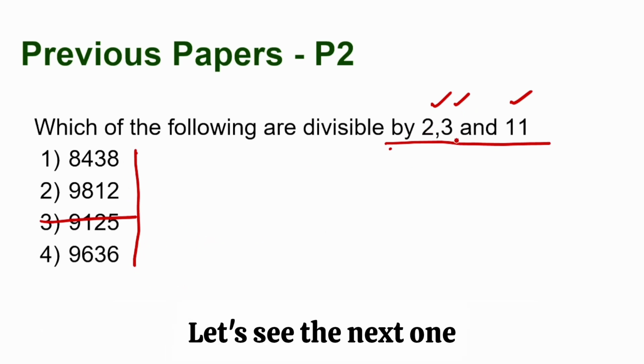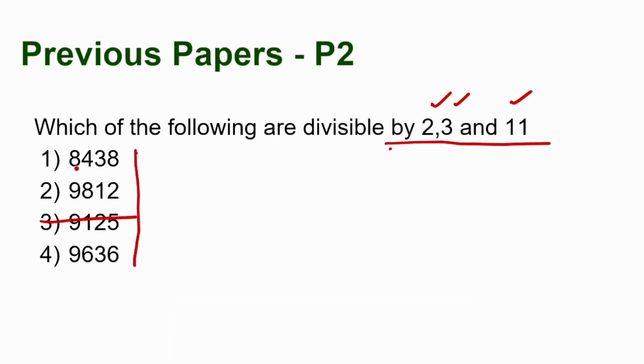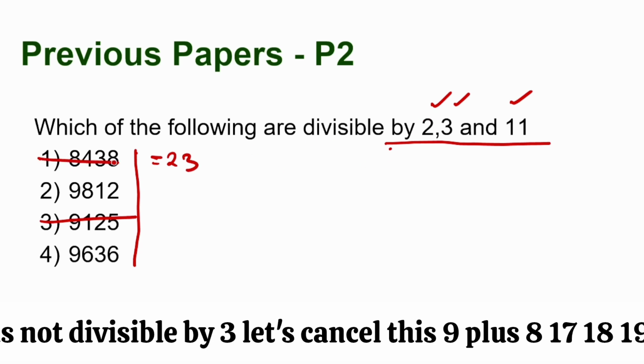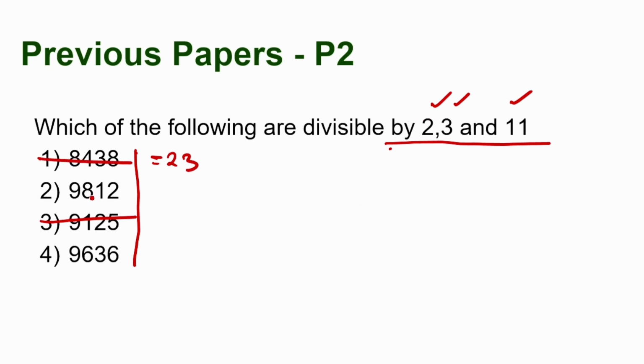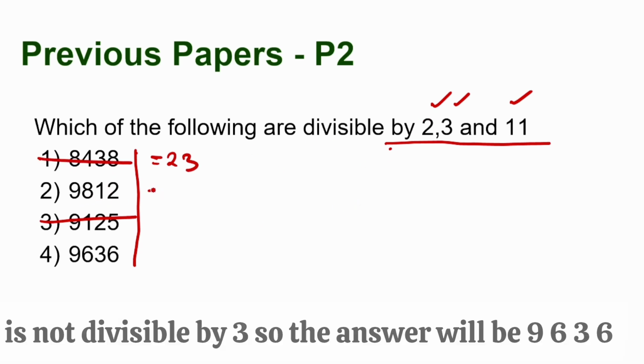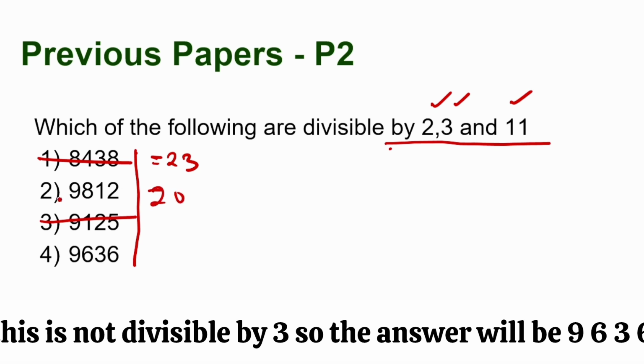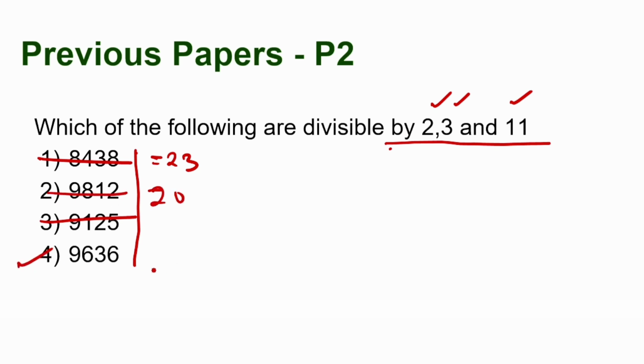Let's see the next one, which is divisible by 3. 8 plus 4 is 12, 15 and 23. So 23 is not divisible by 3. Let's cancel this. 9 plus 8, 17, 18, 19, 20. This is not divisible by 3. So the answer will be 9636.